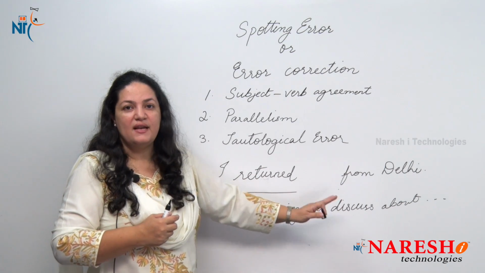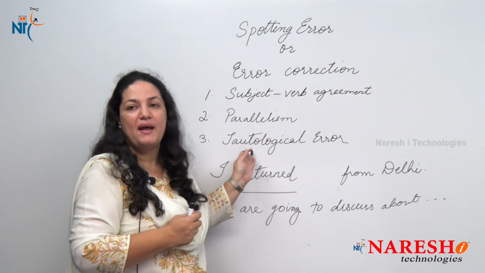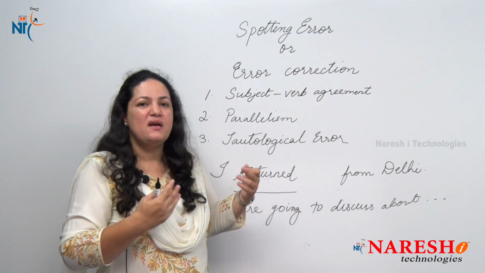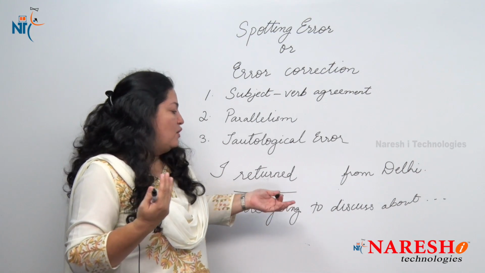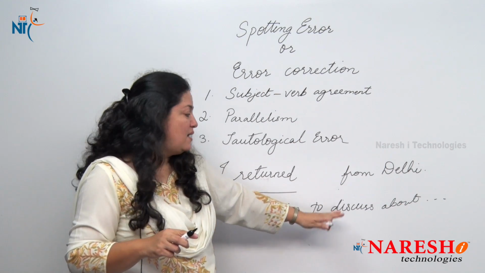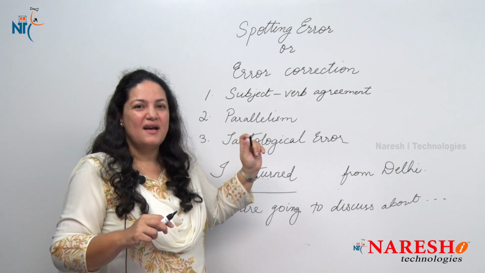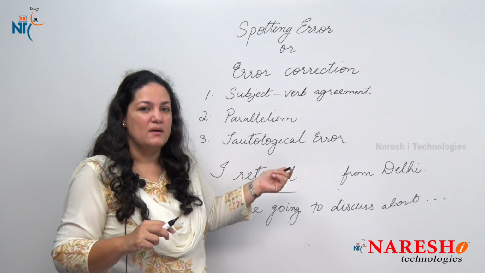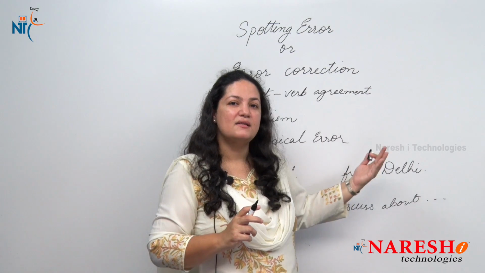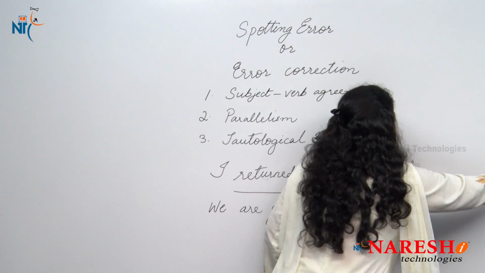If you think it's right, then you need to correct yourself, because when we say discuss about, it's the same error that we are applying here. It's the tautological error. What does discuss mean? Discuss means speak about, talk about, or argue about. So the word about is already included in its meaning. So discuss about means talk about about. Aren't you using that word twice? Doesn't that sound a little awkward? So here we are supposed to say we are here to discuss corruption, we are here to discuss politics. That's the right way to say it. So never say discuss about.